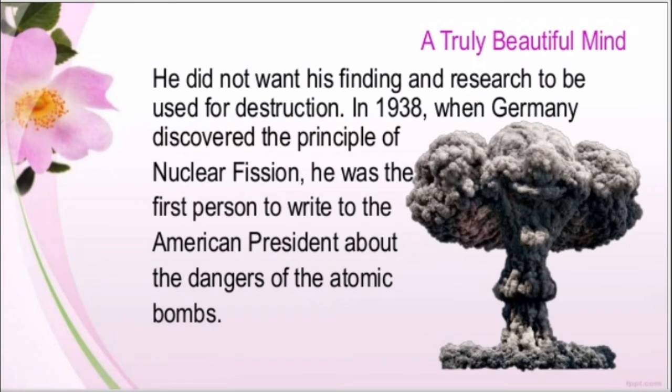So basically, students, Albert Einstein didn't want his finding and research, जो भी उन्होंने research की अभी तक, to be used for destruction, right? He never wanted that whatever he had invented to be used for destruction. किसी भी destruction में वो सब चीज़ें काम आए. So in 1938, when Germany discovered the principle of nuclear fission, he was the first person to write to American president about dangers of atomic bombs. So he even wrote to the American president, Franklin D. Roosevelt, on 2nd of August 1939.